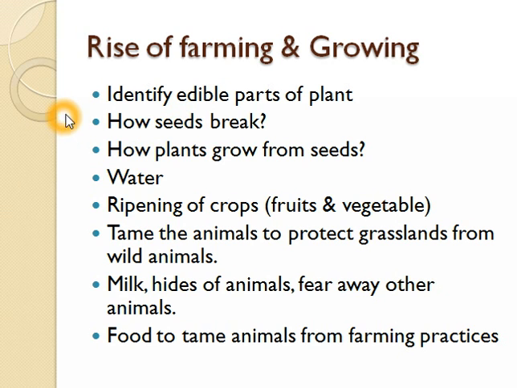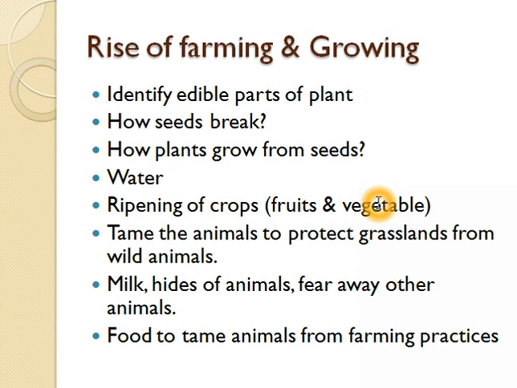So basically they identified the edible parts of the plants, then they observed how seeds break, and how plants grow from seeds. They were aware of the needs of these plants and the water resources, and they were aware of the ripening of crops, that is fruits and vegetables.